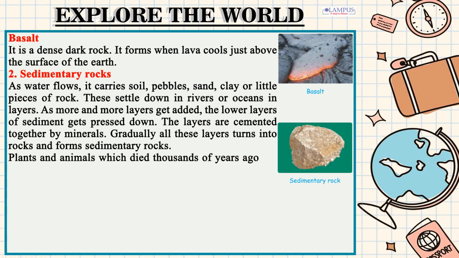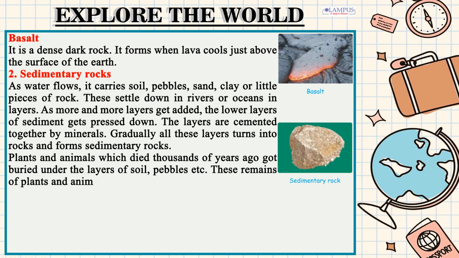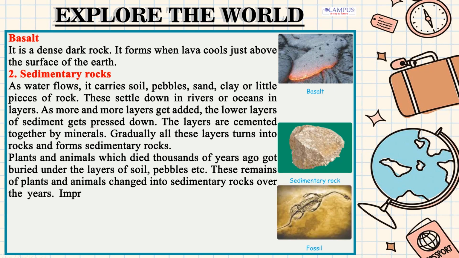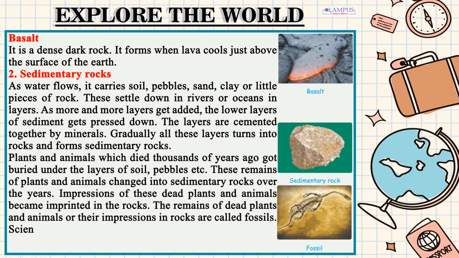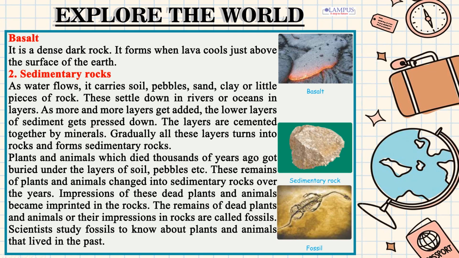Plants and animals which died thousands of years ago got buried under the layers of soil, pebbles etc. These remains of plants and animals changed into sedimentary rocks over the years. Impressions of these dead plants and animals became imprinted in the rocks. The remains of dead plants and animals or their impressions in rocks are called fossils. Scientists study fossils to know about plants and animals that lived in the past.